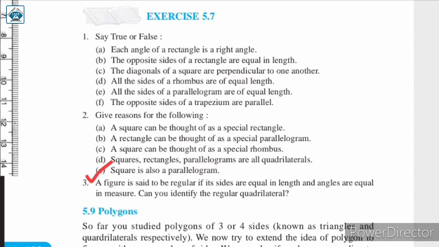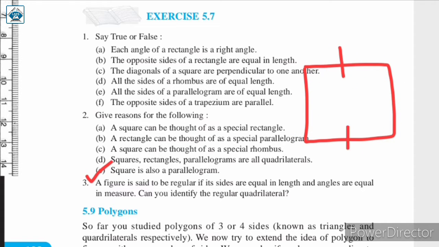Next, square is also a parallelogram. Here opposite sides of a square are parallel and equal. यहाँ पे square में opposite sides जो है वो equal भी है, और यहाँ पे आप लोग देख सकते हो, अगर इसको हम लोग इस तरह से एक्सटेंड करेंगे then they are parallel to each other, that is they will not intersect each other. So this property is of a parallelogram. लेकिन ये तो square भी fulfill कर रहा है, but this property is fulfilled by a square as well.